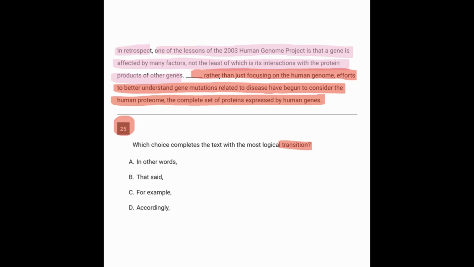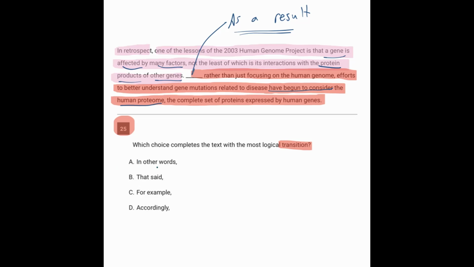So, people found out in 2003 that a gene is affected by many factors, not the least of which, in other words, very important in all of that, is the protein products of other genes. So a gene is affected by the protein products of other genes. As a result of that, efforts to understand gene mutations have begun to consider the human proteome. So in my own words, I would say as a result, people started to find out that proteins were important, and as a result, they started considering proteins, the proteome, in their studies.